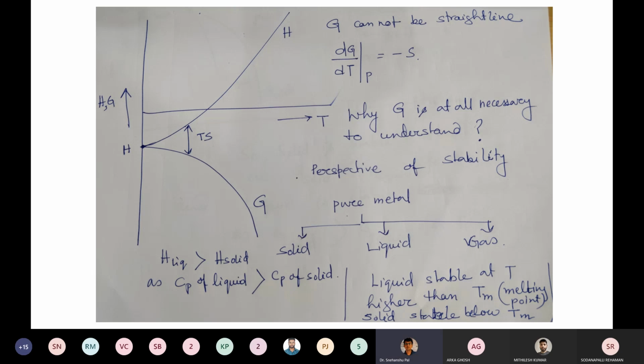Okay, fine. Now the next parameter is entropy. It's possible to get certain criteria with respect to entropy for finding the stability of a particular phase or system or state of matter.